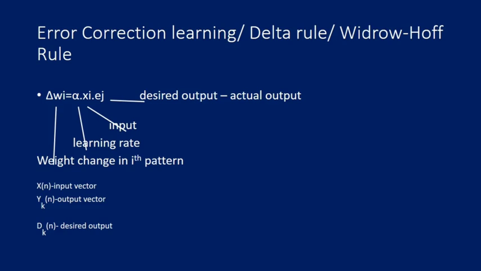say Widrow-Hoff rule. Now to start this type of learning, let us consider that we have been given an input vector x of n, and to this network in its input layer and output layer, suppose we have k different neurons embedded to it. So now output of each neuron k will be y of n. So now this y of n is the actual output, and d of n is the desired output for